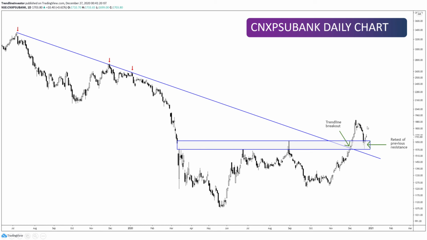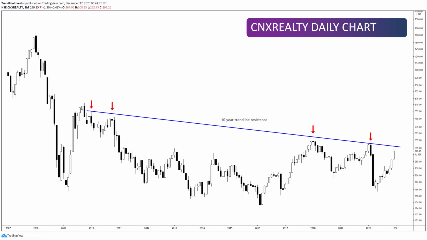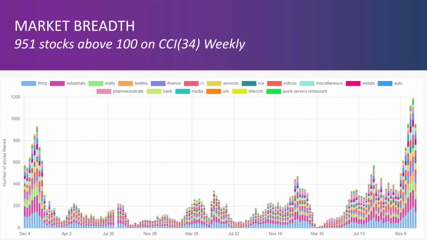Now, I also expect the PSU Bank to do well going forward, and it also might help the Banknifty head much higher. So another index is realty, which is similar to CNX Infra. So I think both are kind of similar price behaviors. It also is in a long-term 10-year downtrend since 2010, and we have this long-term trend line resistance. Now see how beautifully the price is getting rejected. Now, unless this resistance is taken out, I wouldn't be much bullish in the sector yet, right? So once there's a breakout here, I will also share some ideas on which stocks we should be looking at. So that was with the sectoral analysis.